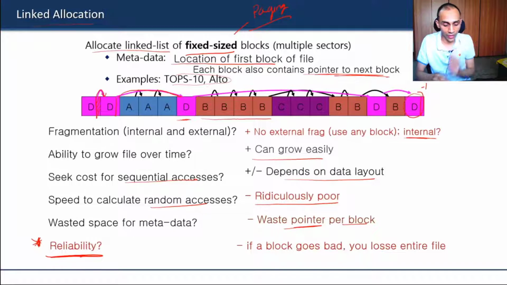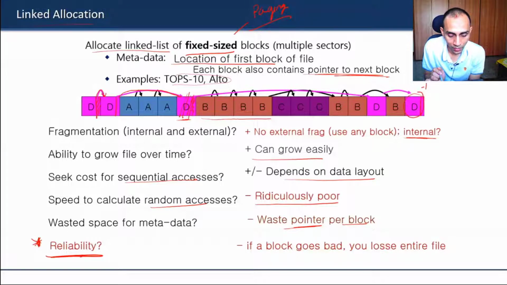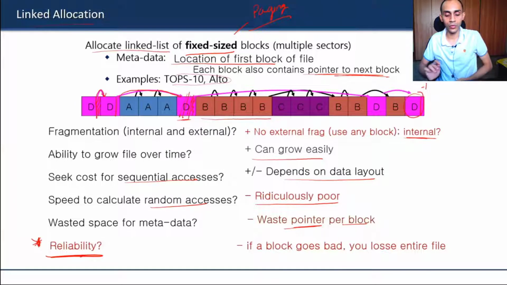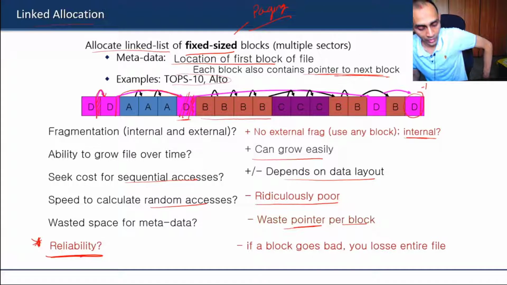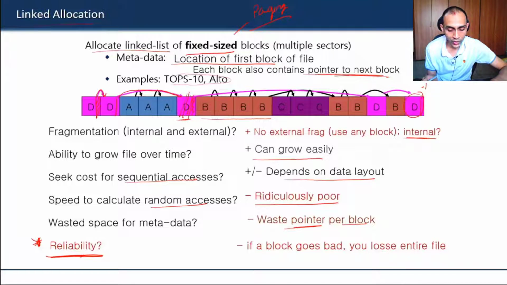Imagine if one of the blocks goes bad, if one of the sectors goes bad, especially the sector which is storing the address of the next block, then you lose the entire file. You cannot trace the remaining file. If any intermediate block in the file gets corrupted, you run the risk of losing the entire file. That is a very serious disadvantage with this kind of linked list allocation.